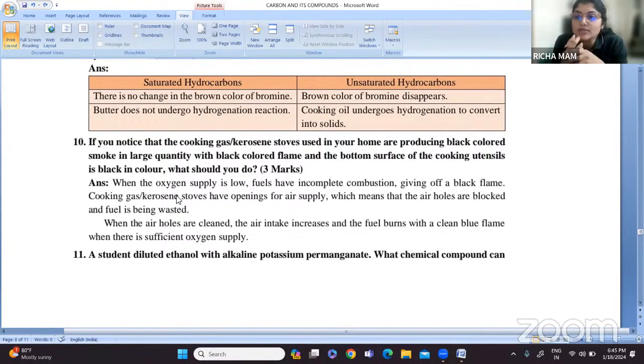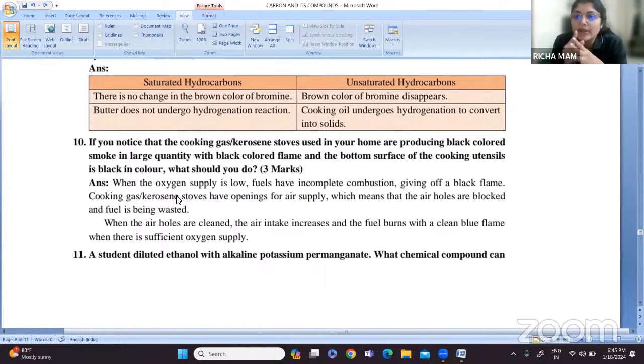Yes, it is due to the oxygen supply. If the oxygen supply is very less, then when the flame is burning properly, it means there is a proper proportion of fuel and a proper proportion of air, so it will undergo combustion properly. If the proportion of air supplied is less, it is undergoing incomplete combustion.